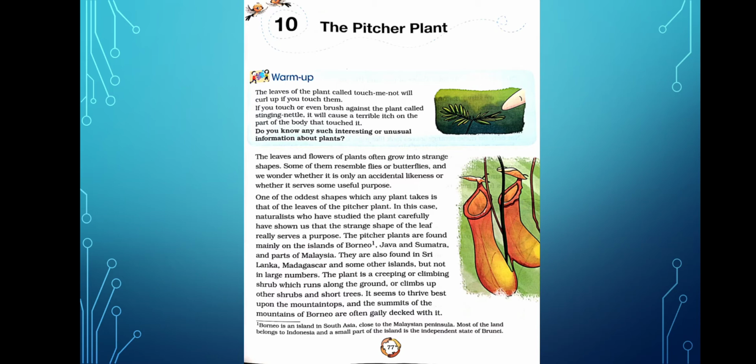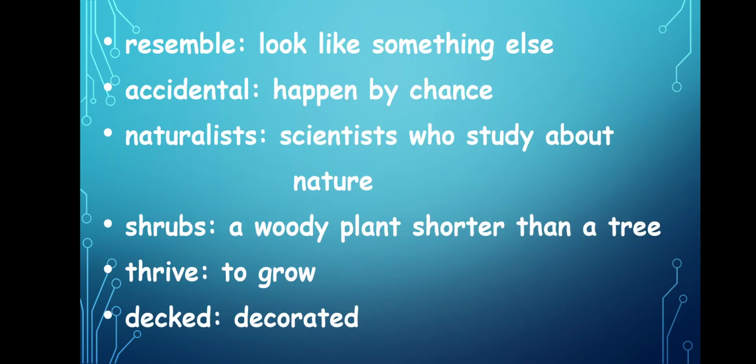In this case, naturalists who have studied the plant carefully have shown us that the strange shape of the leaf really serves a purpose. So I want you to underline the word naturalist. Naturalist means scientists who study about nature.